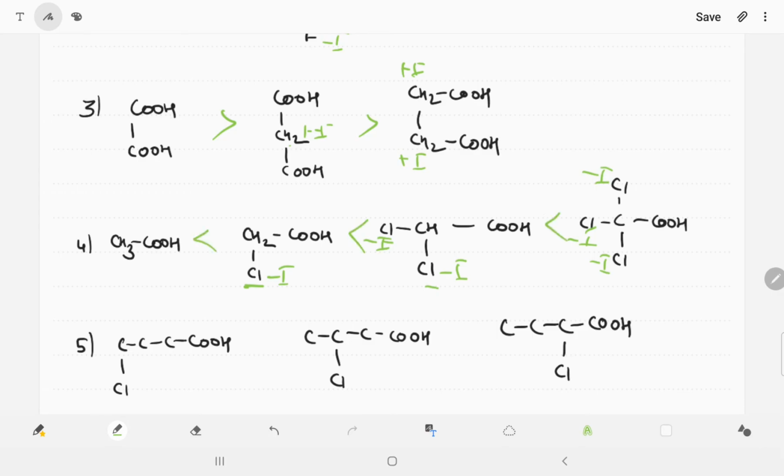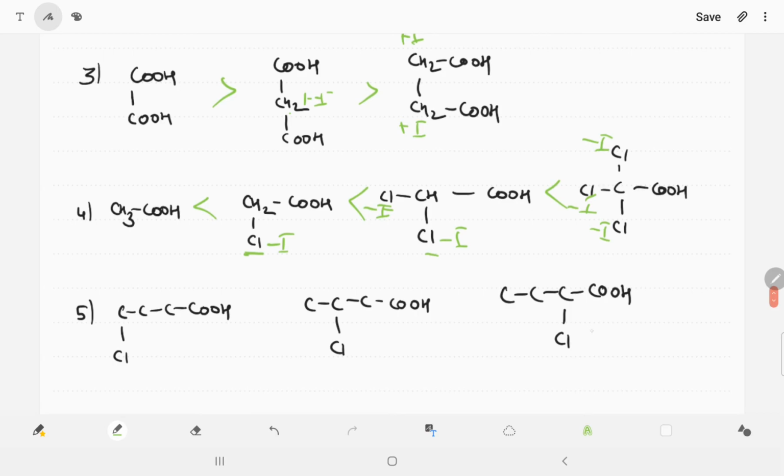Now in this fifth one, you are able to see there is a chlorine, again chlorine is having a minus I charge. So all the chlorines are having a minus I charge, but this chlorine is closer to the carboxylic group. This is the distance of 1 carbon, this is the distance of 2 carbon, and we know very well that whenever the distance increases, minus I power decreases. So we can say the last one is more acidic than the second one, than the first one.